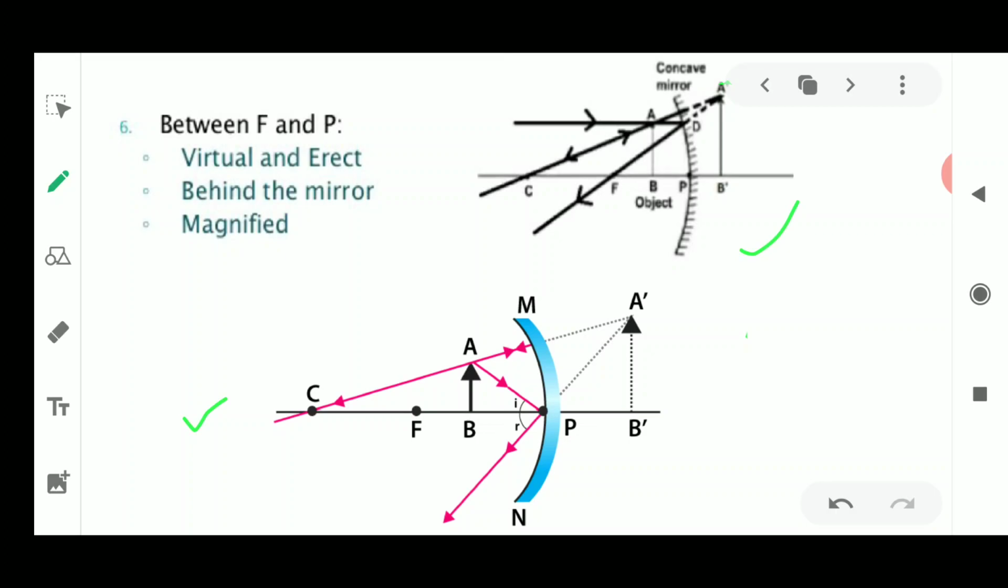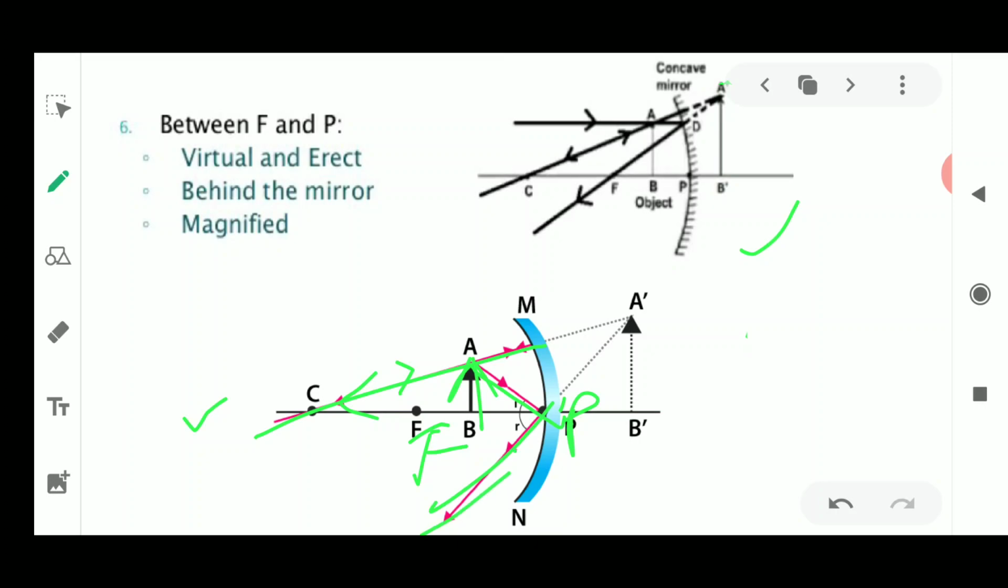So here also, the object is placed between the pole and the focus. Pole is here and focus is here. If the ray of light is coming from the center of curvature, it always passes back through the center of curvature. The fourth rule is that if the ray of light passes through the focus at any point, it is reflected along the same angle. Here the principal axis works as the normal, so angle I and angle R will be equal.